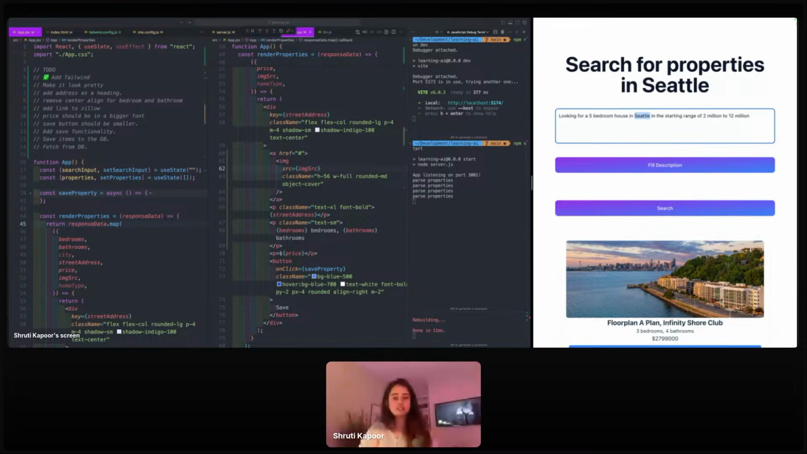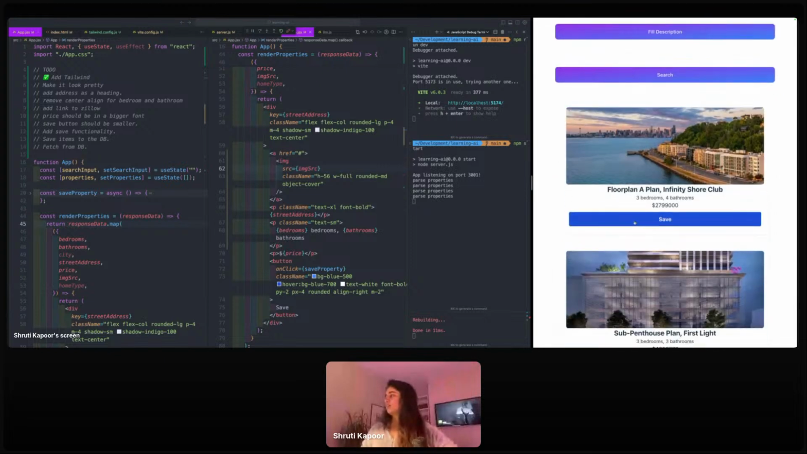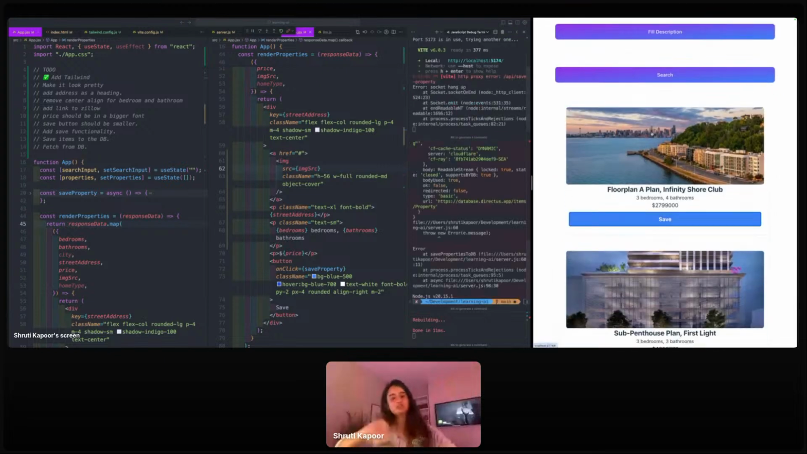Now we also want to add a save functionality so that if I click on the save button here, it should save this property to my database. And what that will help me do is create a recommendation engine, which I'm going to make a new video on. And through that, I'll be able to filter for properties or look for more properties that match my preference.